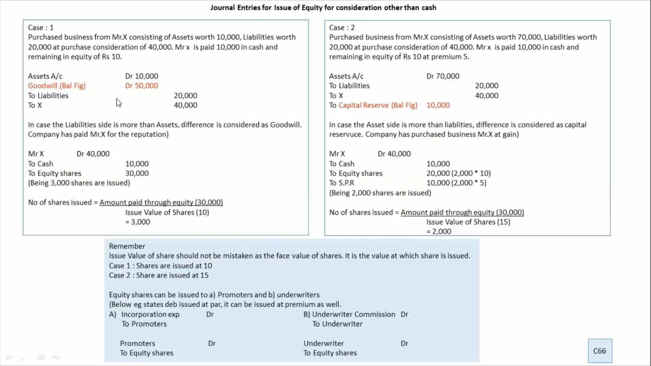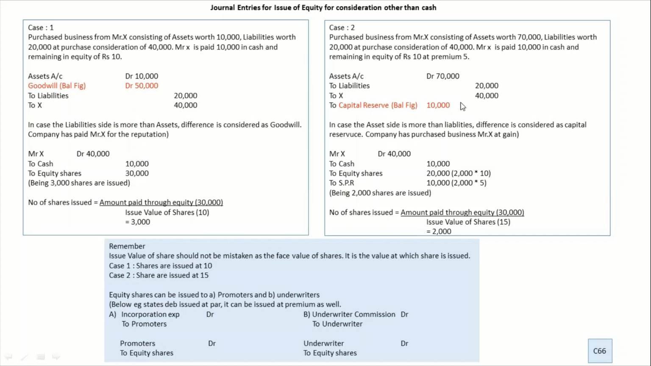Now what is the next step? How are you going to make the payment? Mr. X can be paid by cash, by equity, by promissory note. You can use anything to make the payment. Now how have they made the payment in case 1? They paid 10,000 in cash and the remaining in equity. So out of 40 you wrote 10 cash and the remaining 30 equity share. So it has become very simple.